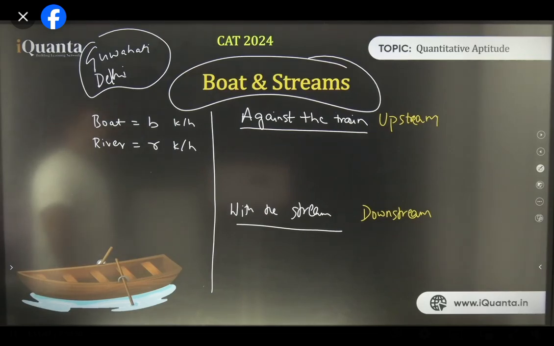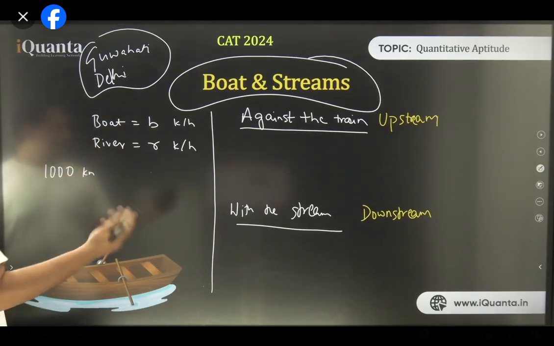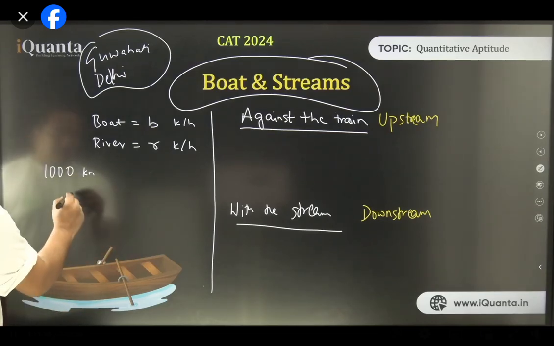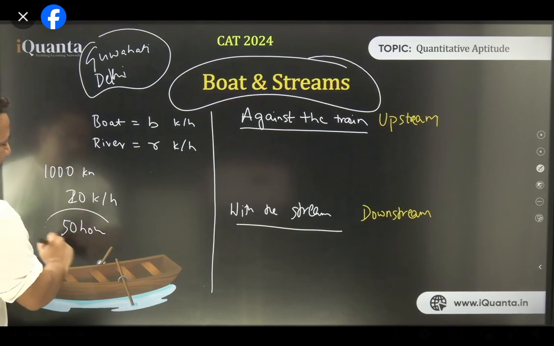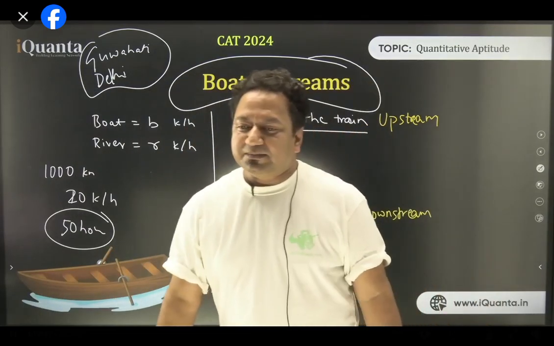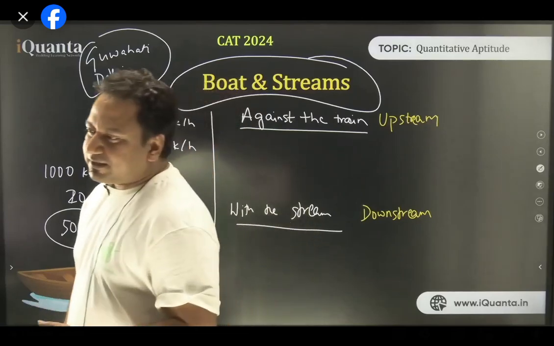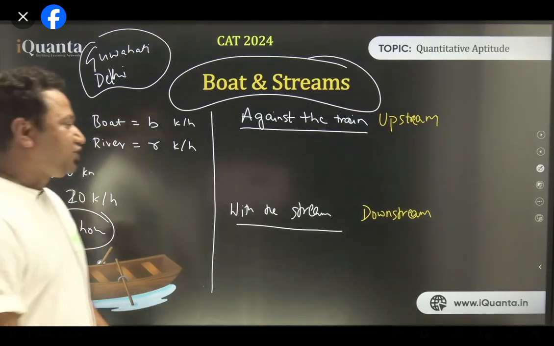I said, okay, how much time will it take? So she says, okay, this distance is 1,000 kilometers, and I swim at a speed of 20 kilometers per hour. So I will take 50 hours to reach you. I said, okay, I'll be waiting. Do give me a call once you reach Delhi. She starts swimming. 50 hours pass, 100 hours pass, 200 hours pass, and she never reaches. Then I try to call her. And she picks the phone and she says, I have been swimming for the last 500 hours. 500 hours. But still, I'm not able to move a single inch.